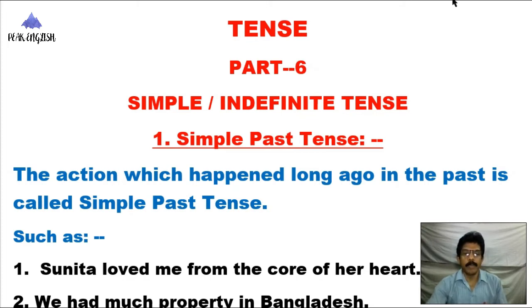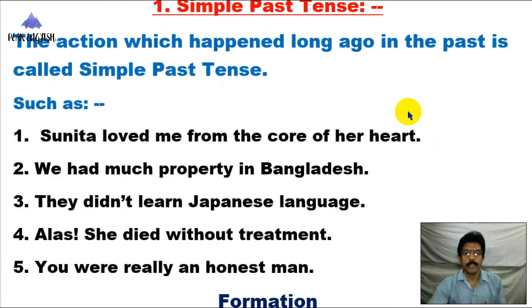Let's discuss simple or indefinite tense. You know that there are 3 types of tenses. Already I have discussed: past, present and future. So simple tense, or indefinite tense, also has 3 types. Now I am going to discuss simple past tense.